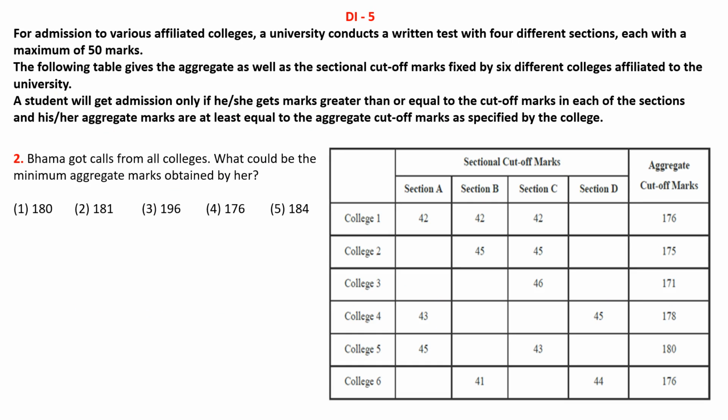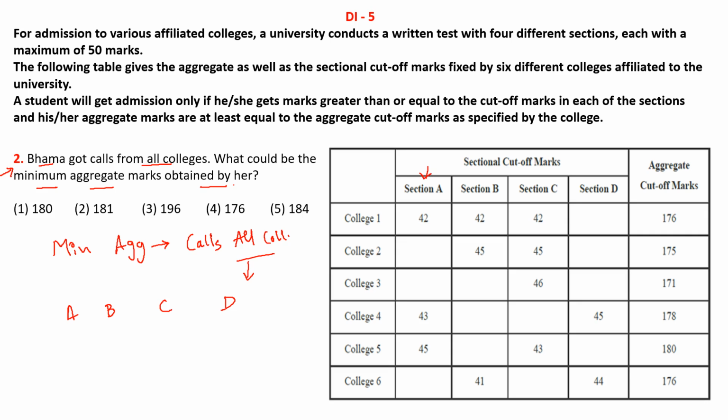Now let us look at the next question. In this question, Bhama got calls from all the colleges. What could be the minimum aggregate marks obtained by her? So in this particular question, we need to minimize the aggregate marks, but maintain the condition that she should get calls from all the colleges. Okay, for getting calls from all the colleges, she must clear the sectional cutoff for A, B, C and D for all the colleges. So let us now proceed with section A.